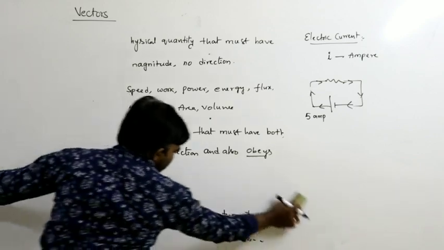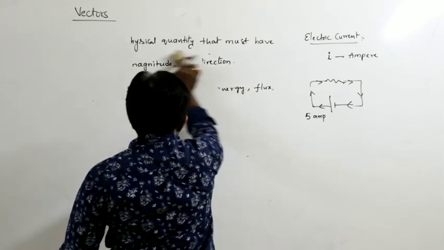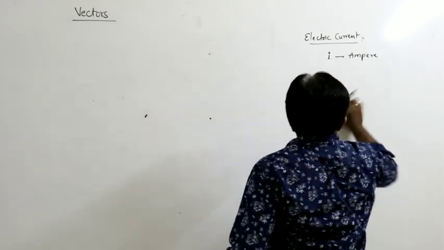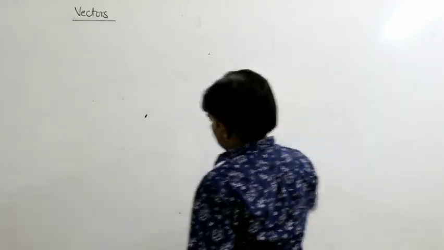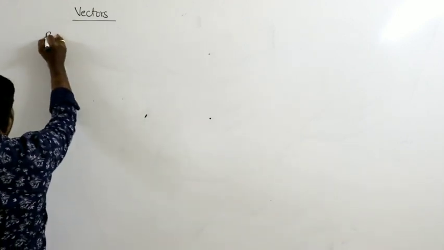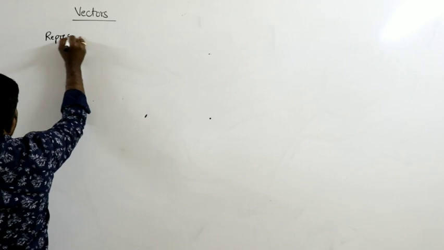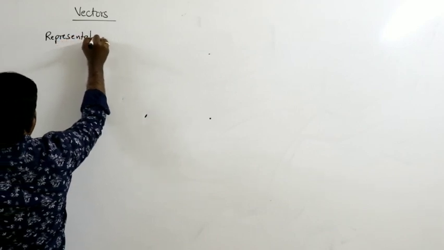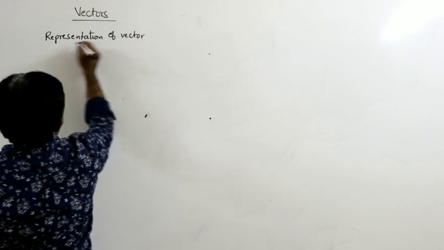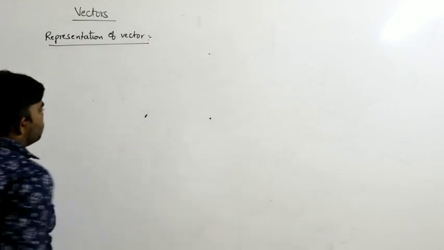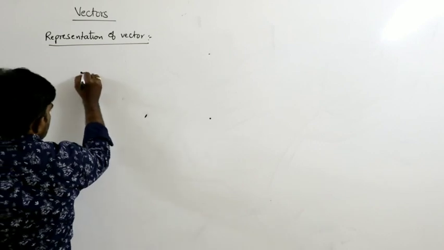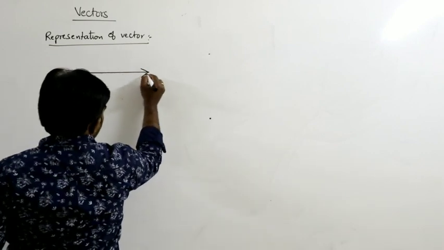How can you represent a vector? So next, representation of a vector. Any vector can be represented like this.